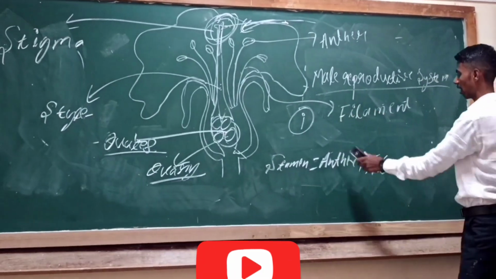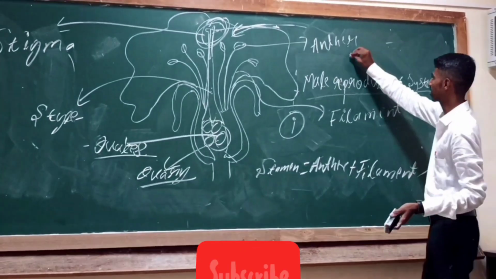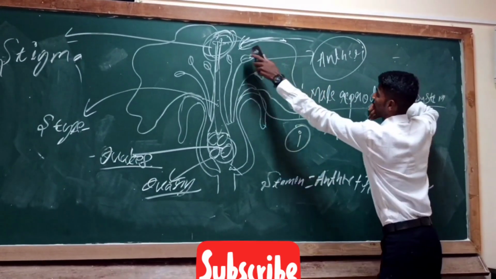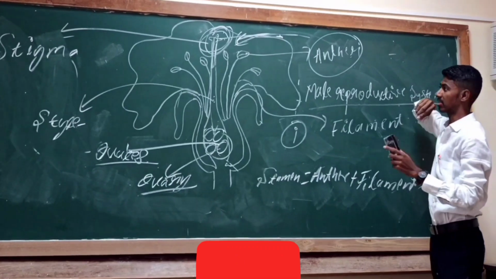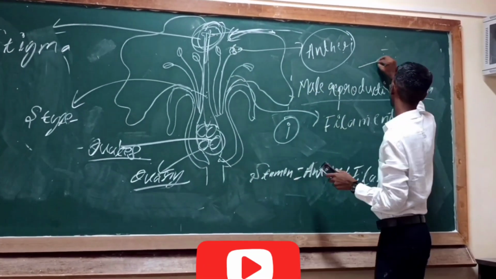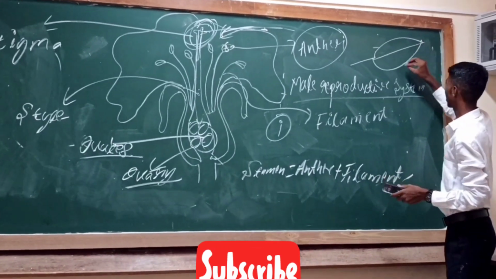Male reproductive organ. What does the stamen consist of? Anther and filament. Now first we talk about the anther. What is anther? Anther is bilobed, found in the upper position of the plant, which consists of pollen grains in it. Consider this as the anther, in which there are two lobes.